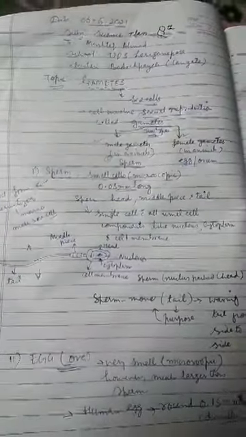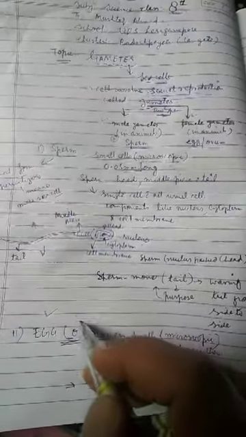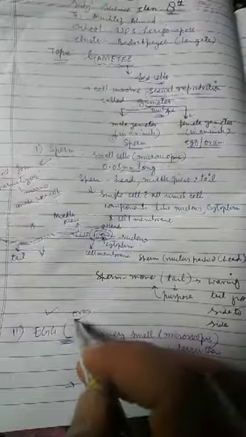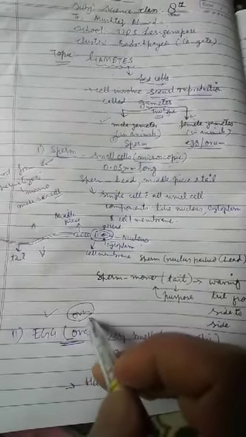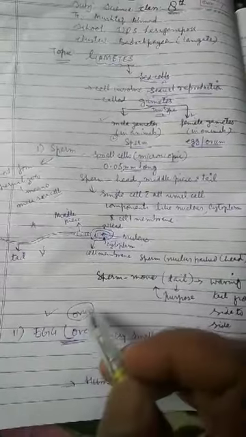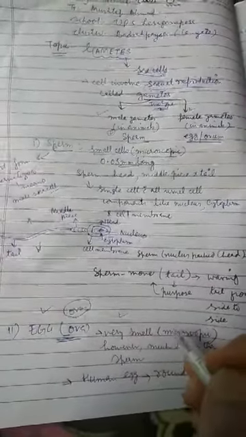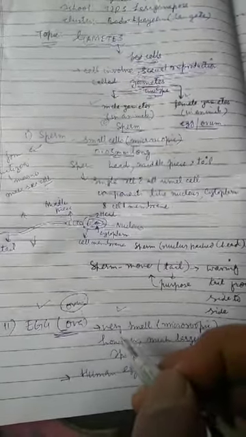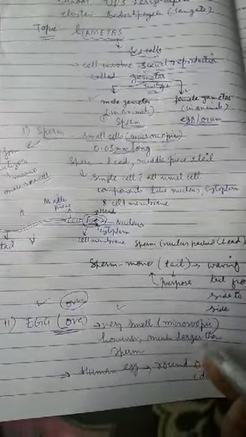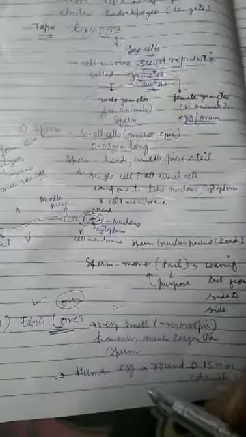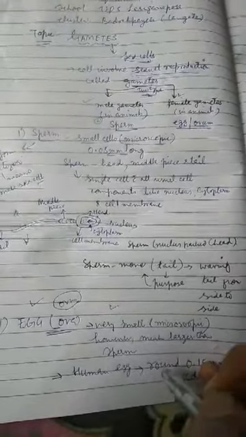Then we have another cell. This cell is called an egg, or an ovum, O-V-U-M. Please remember, ovum is the singular form of ova; ova is plural. Egg and ovum are one and the same thing. This egg is also a very small, microscopic cell. But when we compare the egg with the sperm, eggs are much larger than sperms. The human egg is round in shape and 0.15 millimeter in diameter.